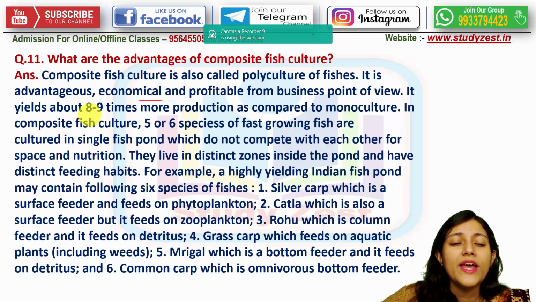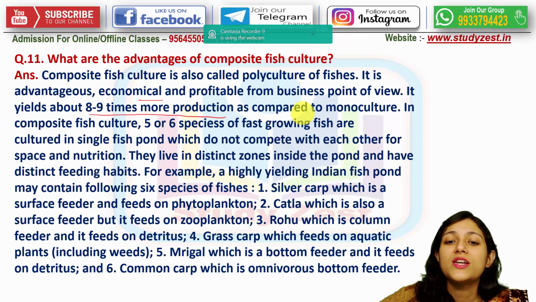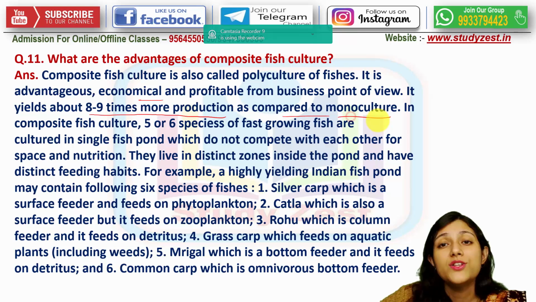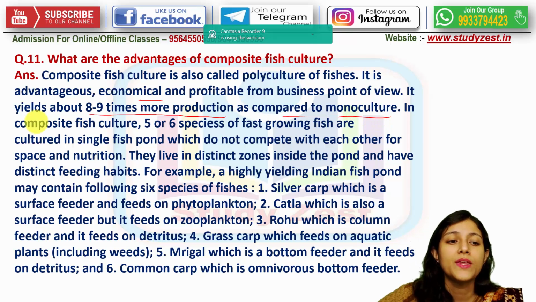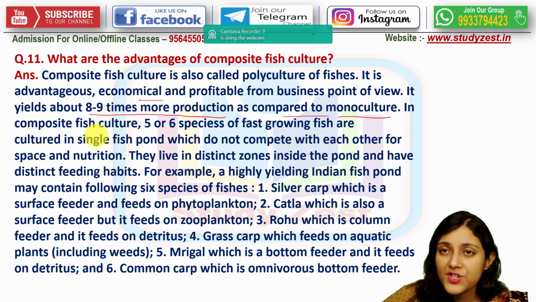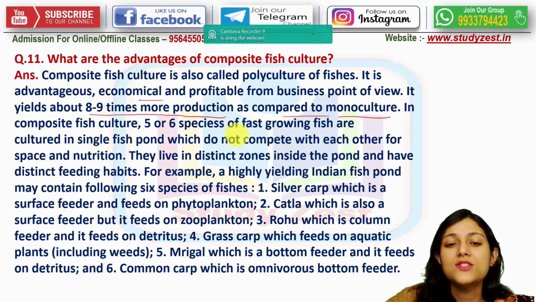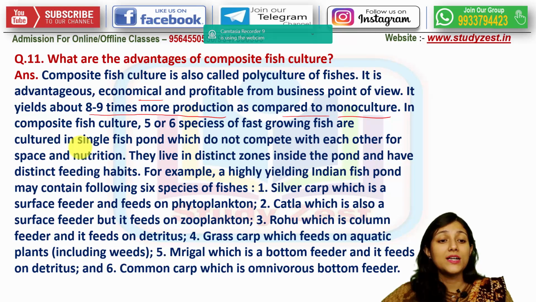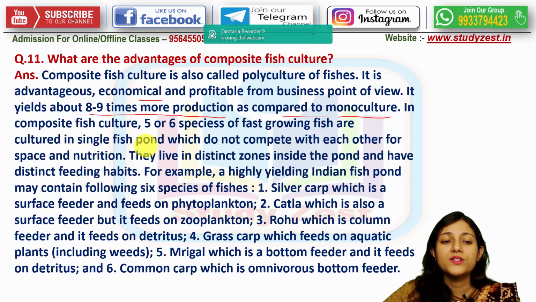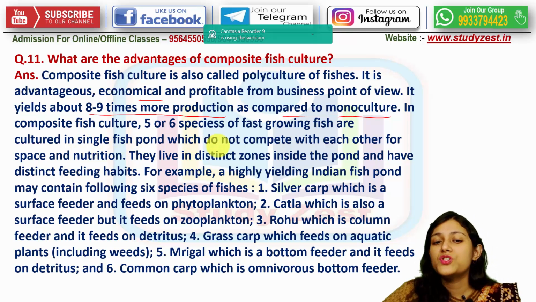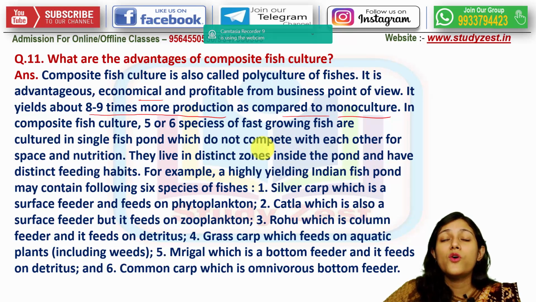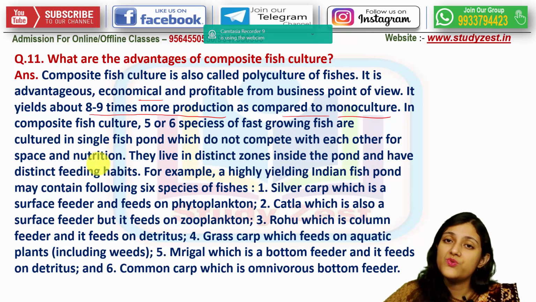It yields about 8 to 9 times more production as compared to the monoculture method of fish. In this composite fish culture technique, 5 or even 6 species of fast growing fish are cultured in a single fish pond, which do not compete with each other for space and also nutrition.